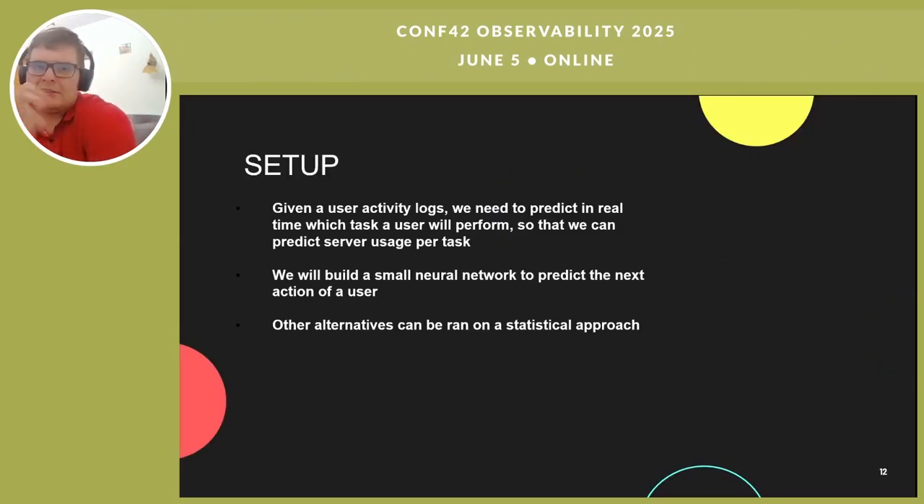How do I do this? Let's give the setup. Let's say that you have user activity logs. We need to predict in real time which tasks the user performs so that we can predict server usage per task. We'll build a small neural network to predict the next action for the user. Some other alternatives can be a statistical approach, to not go into neural networks, to just go on statistics and say out of 100 users, 40 of them are going from home to newsfeed and from newsfeed to messages. Okay, that could work, but it will no longer be personalized. That will be some sort of a generic optimization.